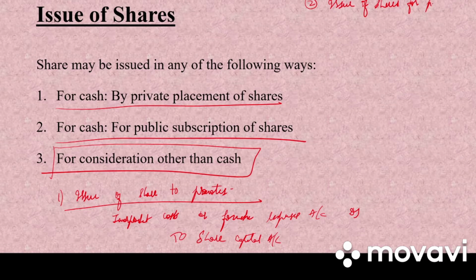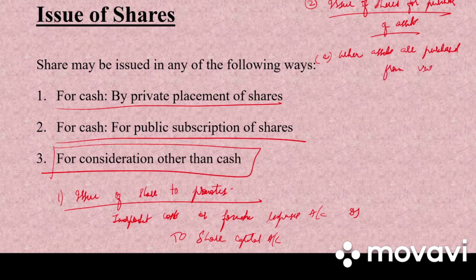for purchase of assets. Under that we'll have the first one, when assets are purchased from vendors. So the entry will be sundry assets account debited to vendors account.